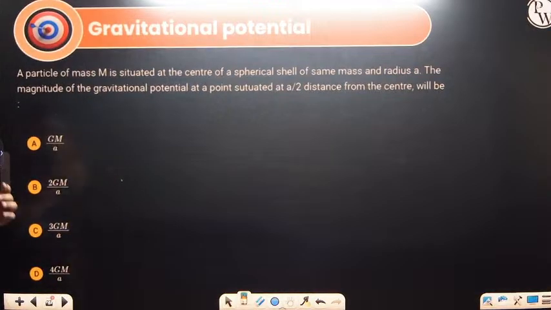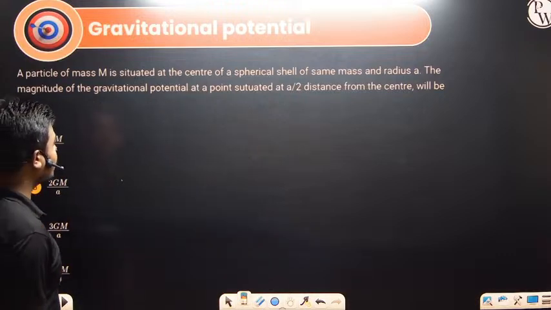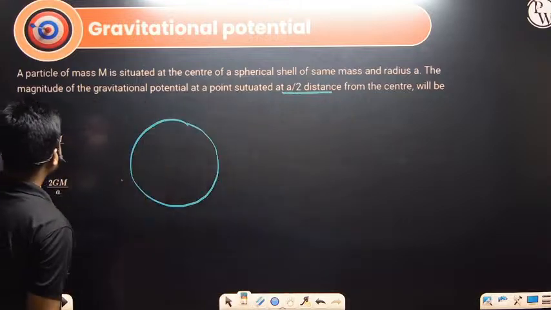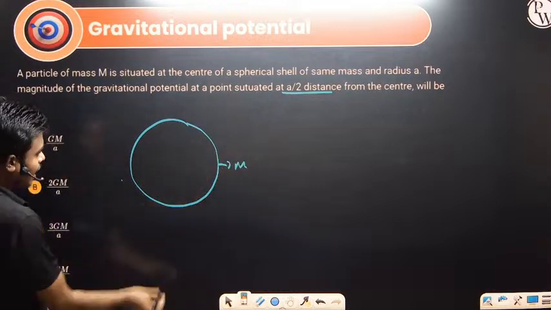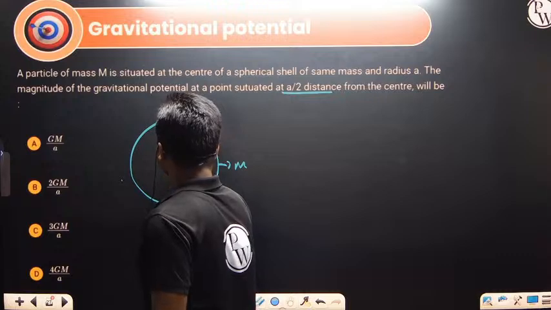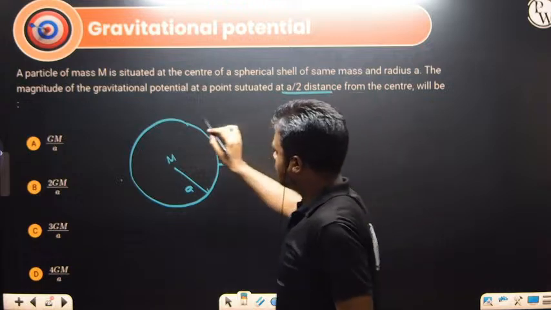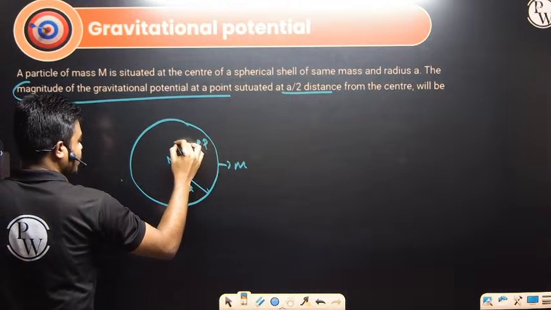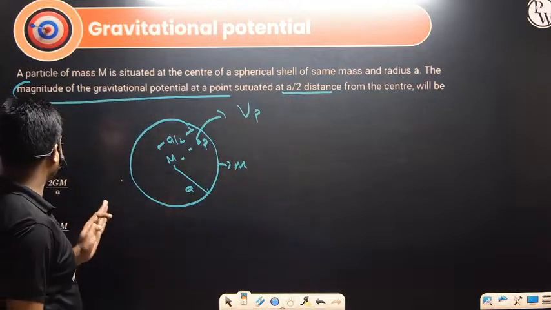A particle of mass m is situated at the center of a spherical shell of the same mass and radius a. The magnitude of the gravitational potential at a point situated at distance a by 2 from the center will be? So here one particle is there, a particle of mass m situated at the center of the spherical shell. This spherical shell also has mass m and radius a. So this is also a mass m. What they are asking is the magnitude of the gravitational potential at a point situated at distance a by 2 from the center. So at this point we want to calculate the gravitational potential.